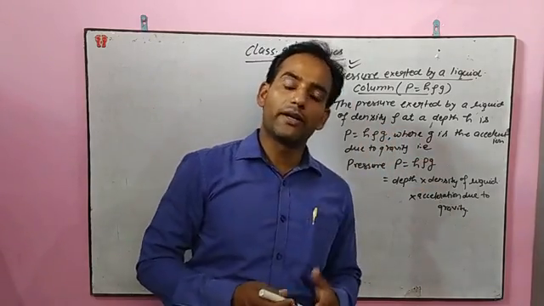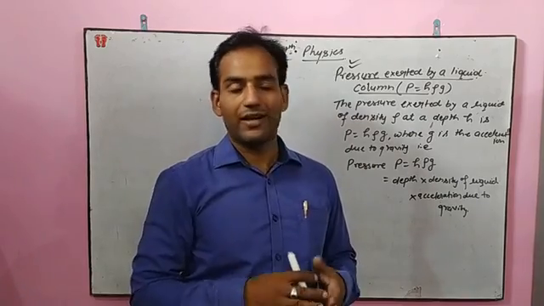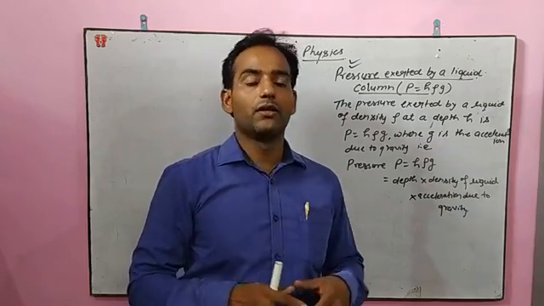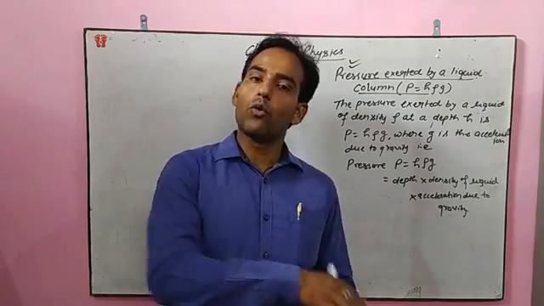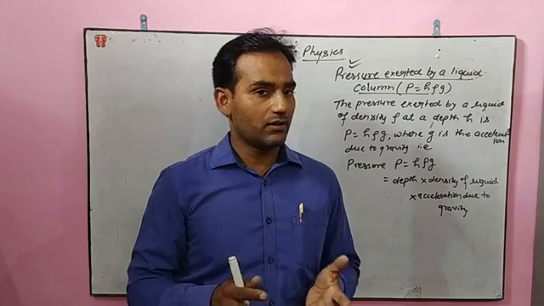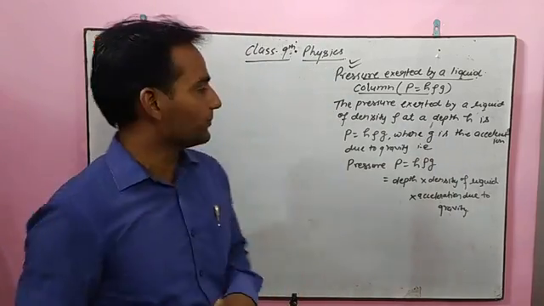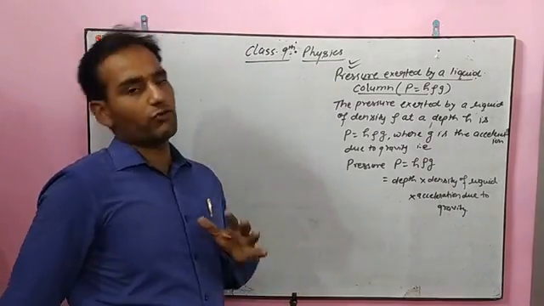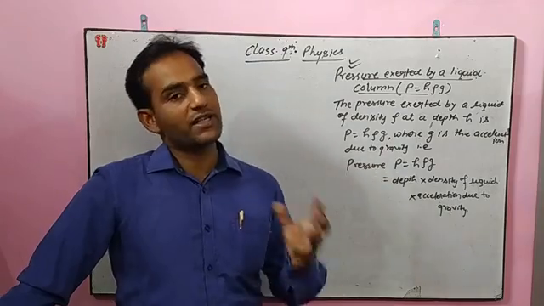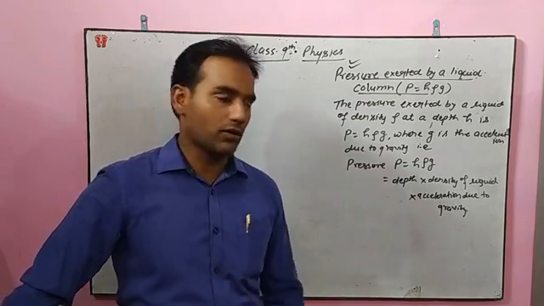Wherever you get a liquid, there will be a density of the liquid. Like water has density, oils have density. Sea water has more density than the simple water which we are using, because sea water has salt in it. As we all know, it is very easy to swim in sea water as compared to simple water. Why? Because the density of sea water is more than simple water.